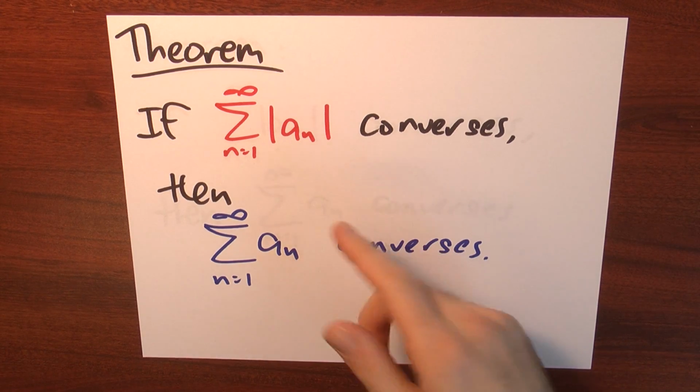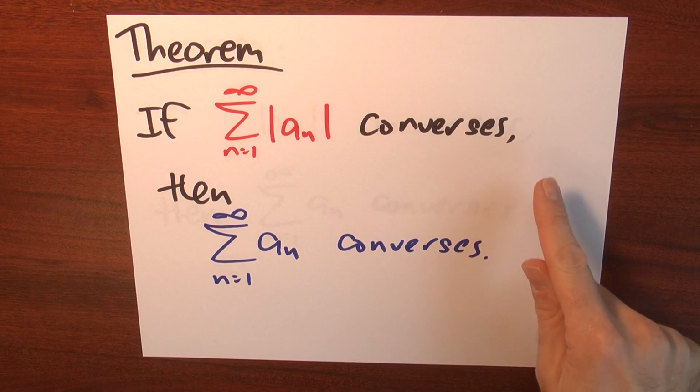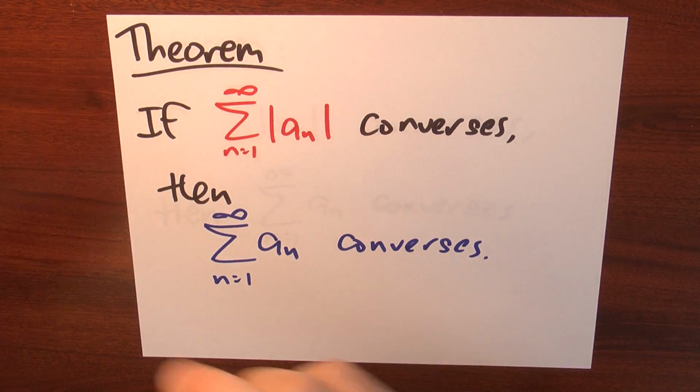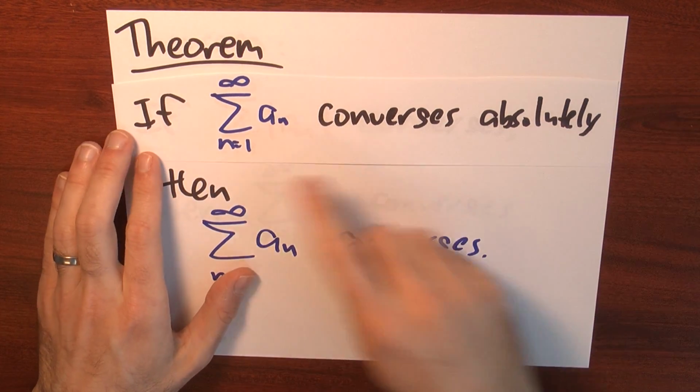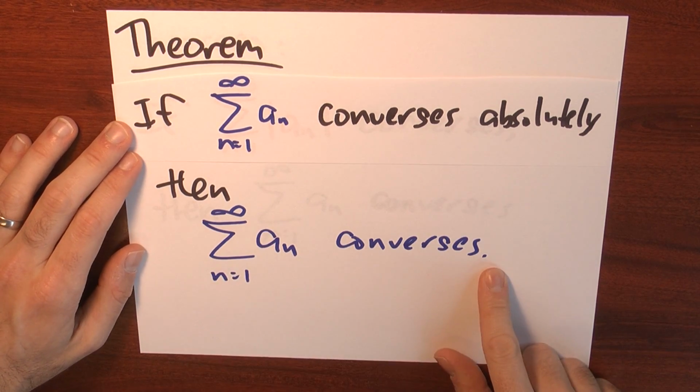But with a name like absolute convergence, you'd hope that an absolutely convergent series is also just convergent in the regular sense of converging. So that's a theorem. If the sum of the absolute values of the a sub n's converges, then just the sum of the a sub n's converges. In other words, if a series converges absolutely, then it just plain old converges.